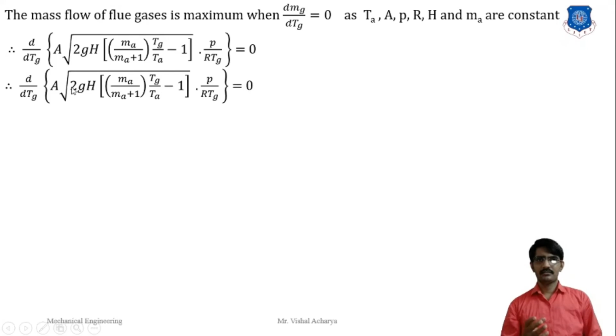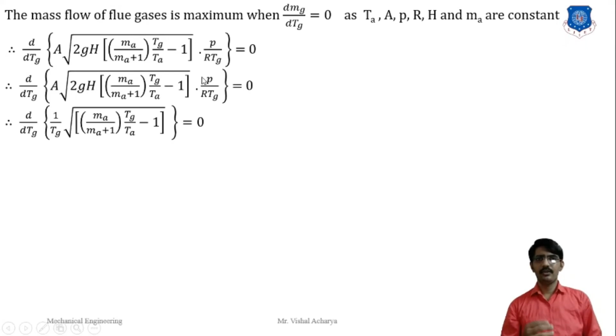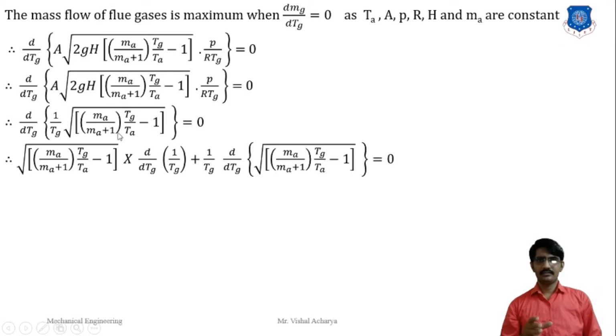The first is constant, so here area is constant, so the derivative is 0. Same for P by R, it is 0 for the constant term. So we get del by del Tg as 2 into 1 by Tg under root (Ma plus 1) into (Tg by Ta minus 1), in the under root form. So we get this from differentiating the equation.